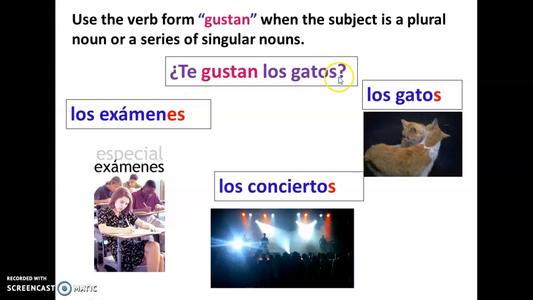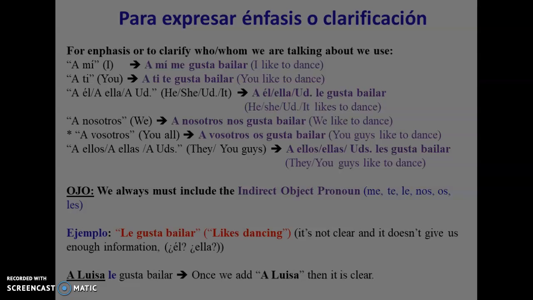Since it's gatos, it's plural, and so we have to use gustan. ¿Te gustan los gatos? And then, of course, it can be yes, sí me gustan los gatos, or no, no me gustan los gatos. Exámenes. Also, ¿te gustan los exámenes? If you like exams. Or if you like concerts. ¿Te gustan los conciertos? Or anything that is plural.